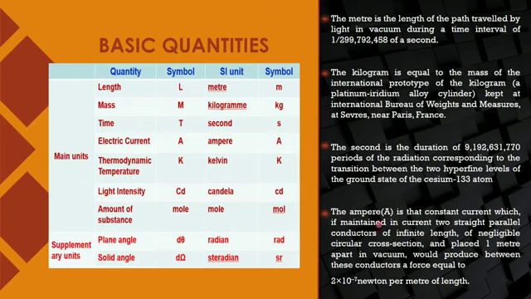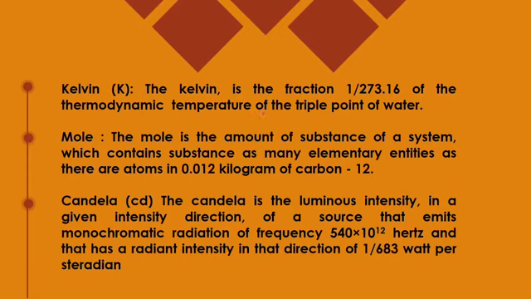Similarly, the definition of 1 ampere of current is that which, between two parallel conductors of infinite length kept in vacuum, produces a force equal to 2 into 10 to the minus 7 Newton per meter of length. You will prove this definition in class 12th also. Kelvin is the thermodynamic temperature of the triple point of water. Of course, we will deal with the triple point of water in the chapter of thermodynamics, where all three states, solid, liquid and gas, coexist.